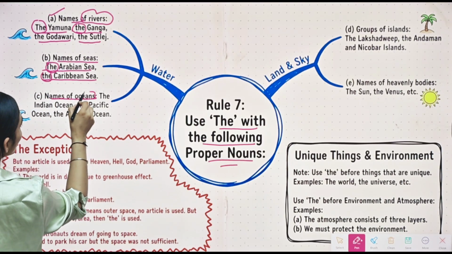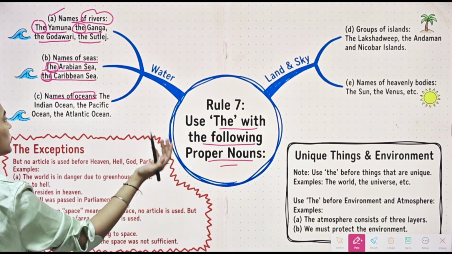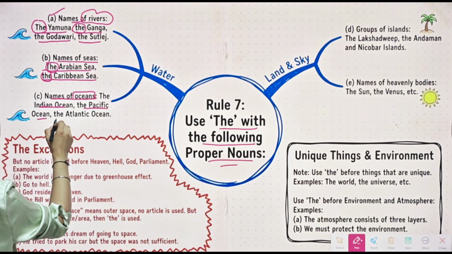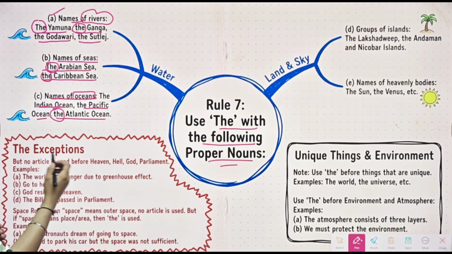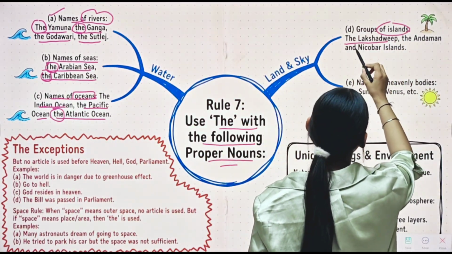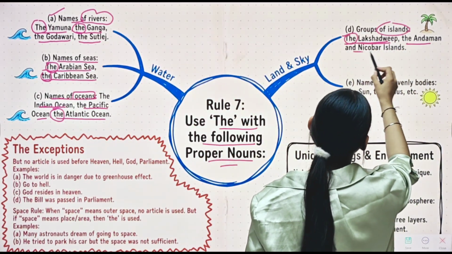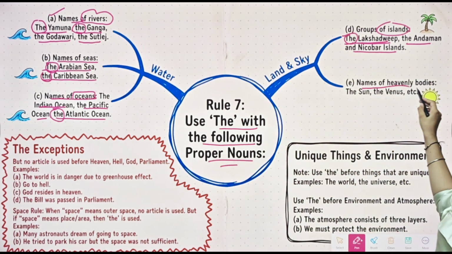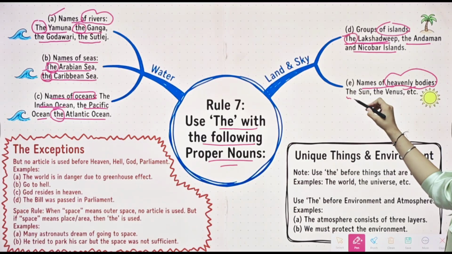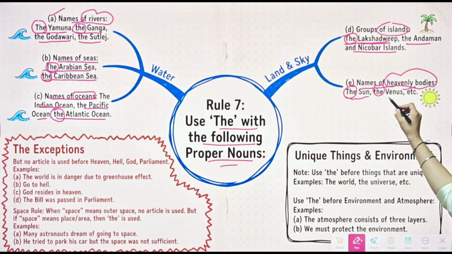Then we have the names of oceans. So along with them, we will also use the article. The Indian Ocean, the Pacific Ocean, the Atlantic Ocean. Alright, you can see the use of the. And with a group of islands, we will also use the. So the Lakshadweep, the Andaman and Nicobar Islands. Then with names of heavenly bodies, we will also use the article. So the Sun, the Venus, etc.